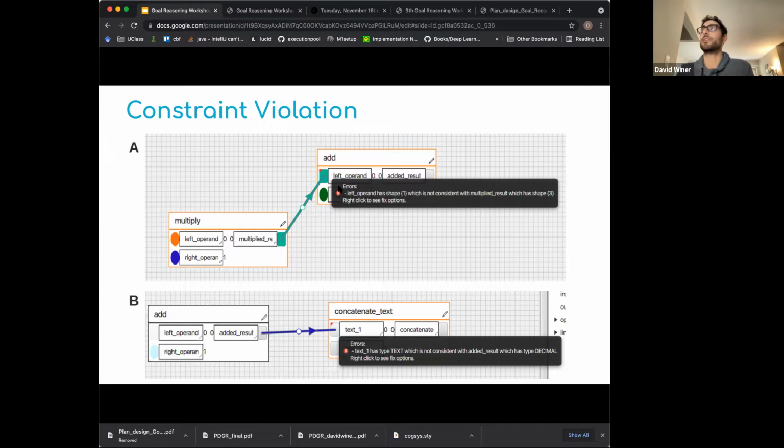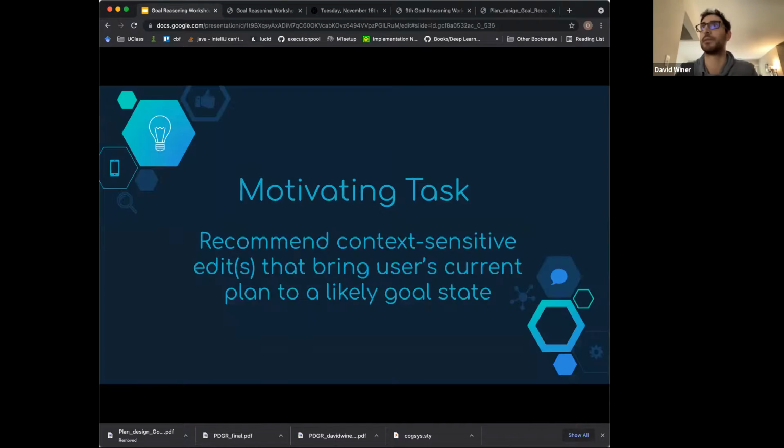That's really where the motivation of this paper is. We want to recommend an edit to the user's plan that incorporates their goals based on their design so far. Maybe they're doing data preprocessing, maybe they're designing some metrics for their results. Whatever it is, we want our recommendation edits to be context sensitive. So the motivating task here is to recommend context sensitive edits that bring a user's current plan to a likely goal state.